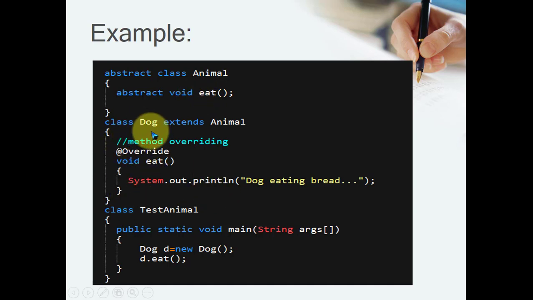That means within the Dog class, this method implementation must be available, otherwise the compiler will give you an error. Or if you don't want to provide the implementation of the eat method here, then you can make this class also abstract. But at a certain level you have to define the concrete class, create an object, and use the functionality of the class, and that's why you have to override it.